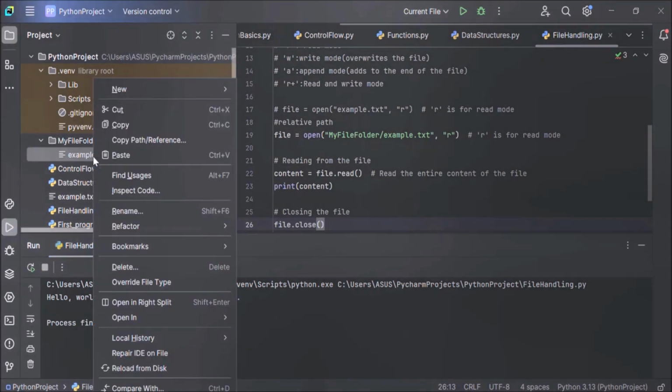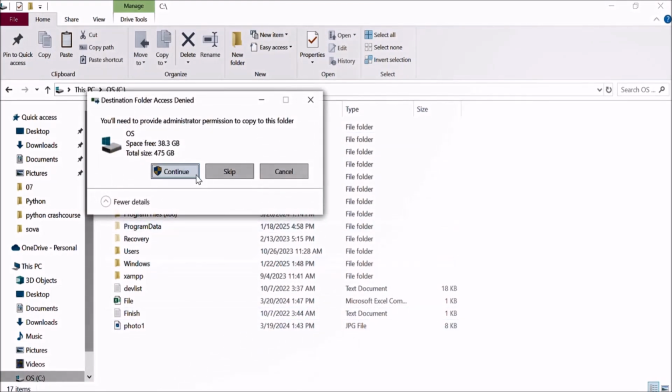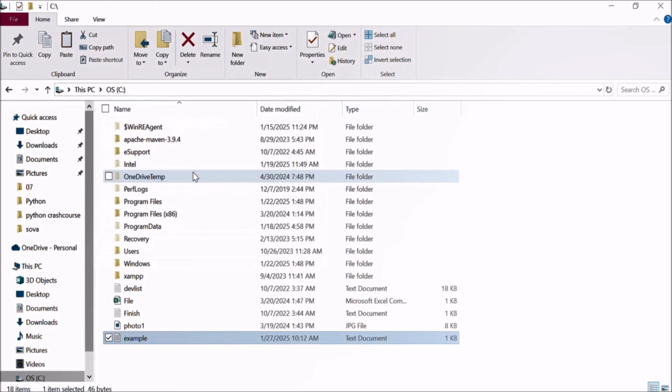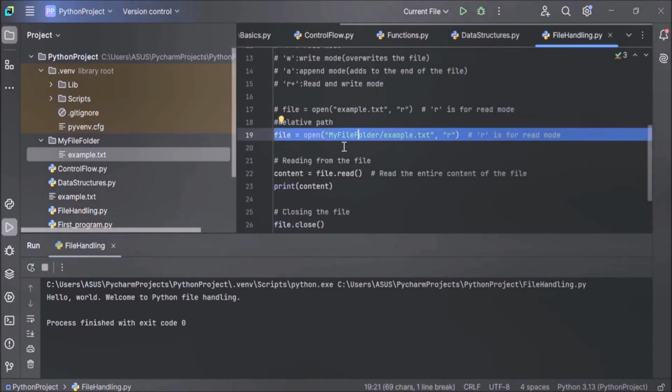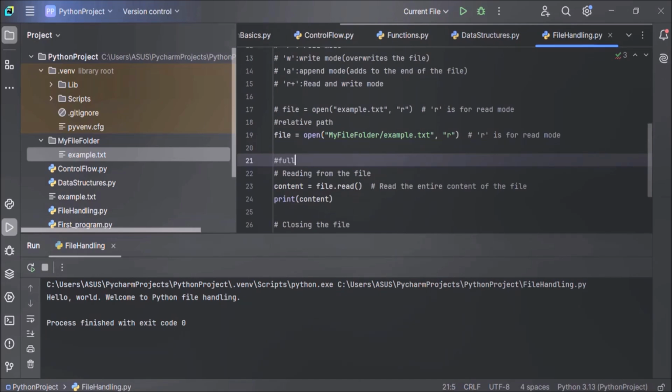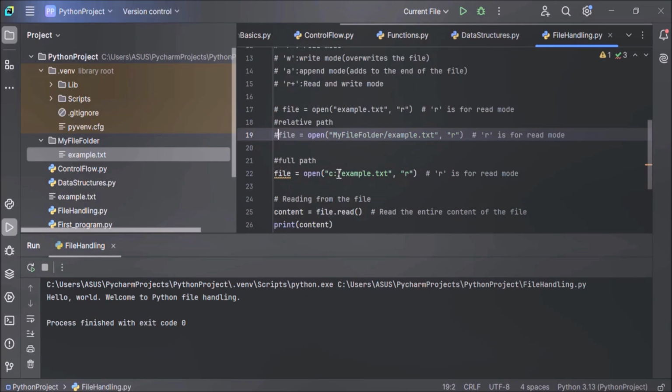Now let's copy this example.txt to our C drive. Copy and let's go to our C drive and paste it here. Continue. And now we have to read the content of this example.txt that exists in our C drive. Now how to give the absolute path to this file. We have to open the file and here we have to give the absolute path or full path. C drive slash and just the name of your file, that's it, and mode. Here we have to open the file in read mode, so we have given R mode. And let's comment out this statement as we don't need it now.